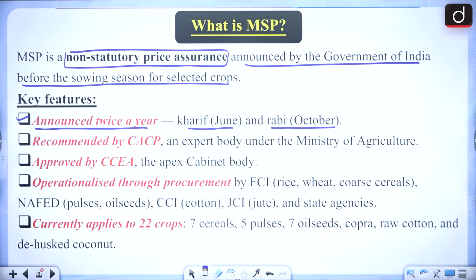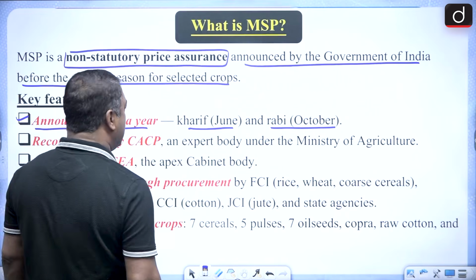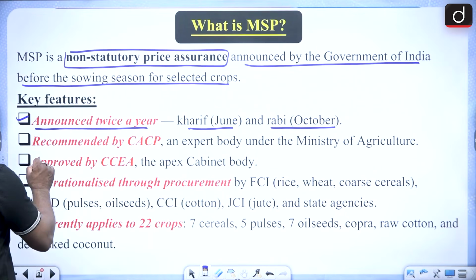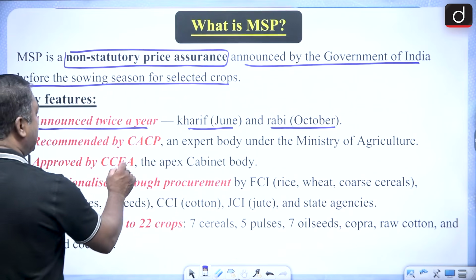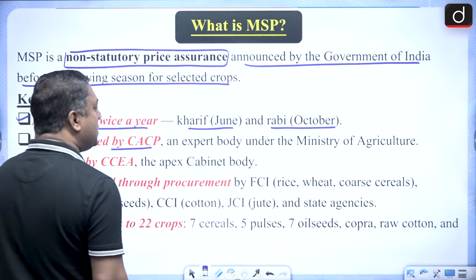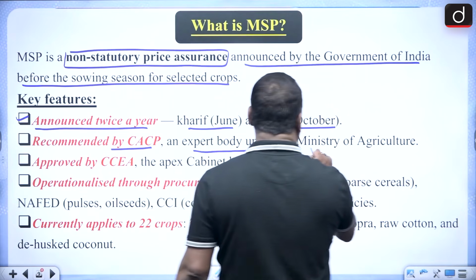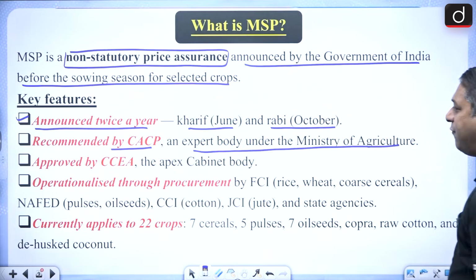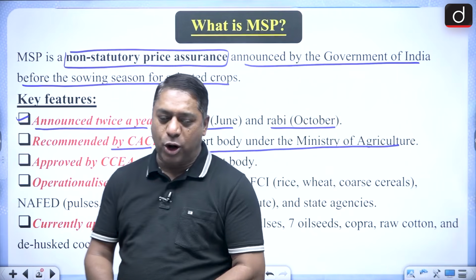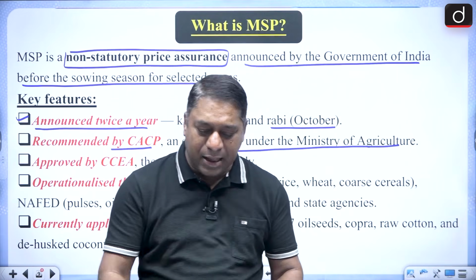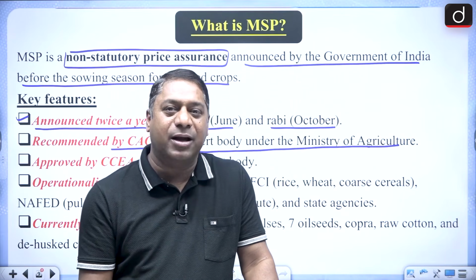So when we talk about the announcement of MSP, it is twice a year, June and October, and it is recommended by CACP, an expert body which is under the Ministry of Agriculture.